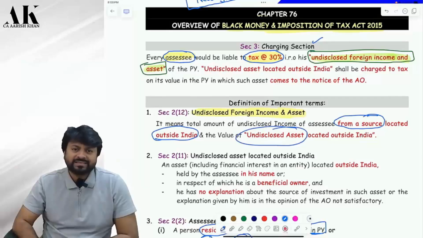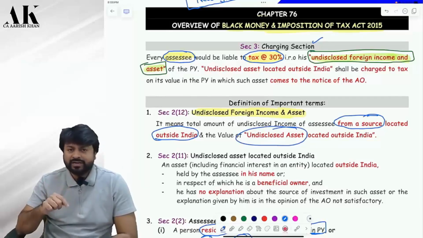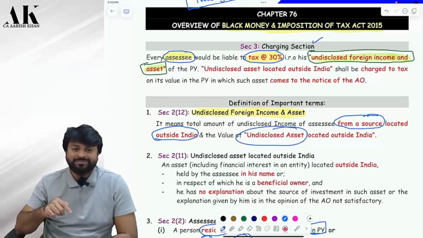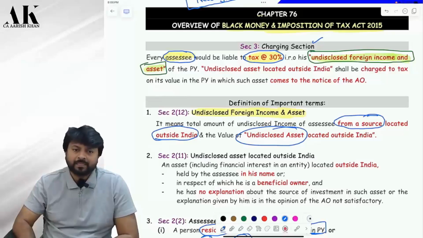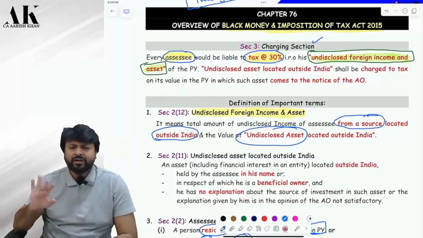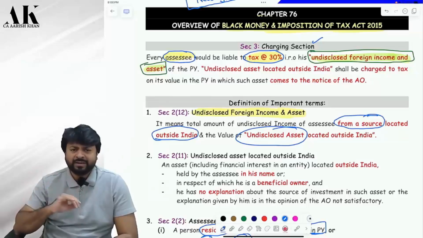We are not talking about Indian assets or Indian income. We are talking about foreign assets and foreign income. Any kind of foreign income can be rental income, business income, dividend income, or interest income.